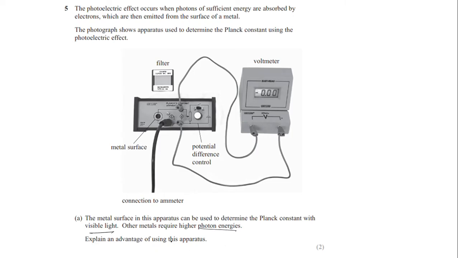Explain an advantage of using this apparatus. Clearly, this apparatus can help us to find h using visible light. If we use some other apparatus that needs high photon energy, that means we need light with high energy, like ultraviolet. And if we use ultraviolet, you know that there is a risk in using ultraviolet. It can cause some damage to the environment, or you can say surroundings, or maybe our skin.